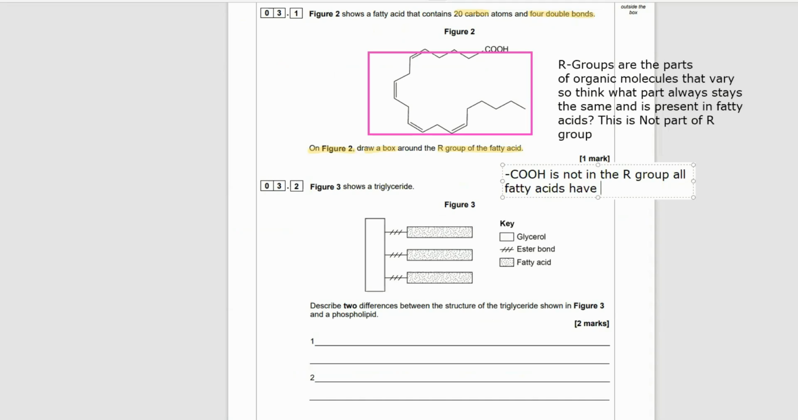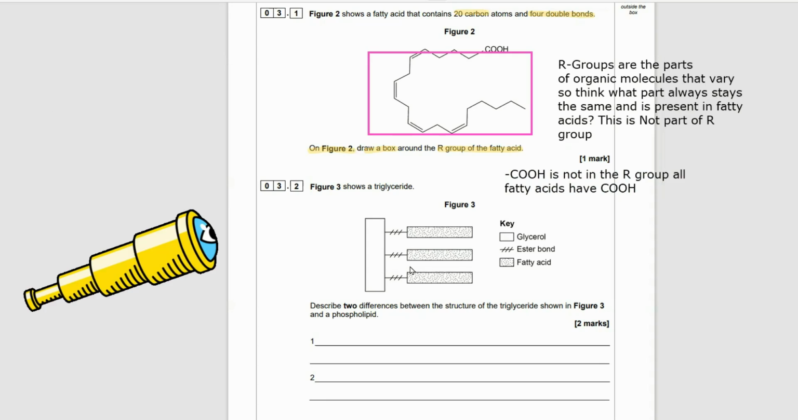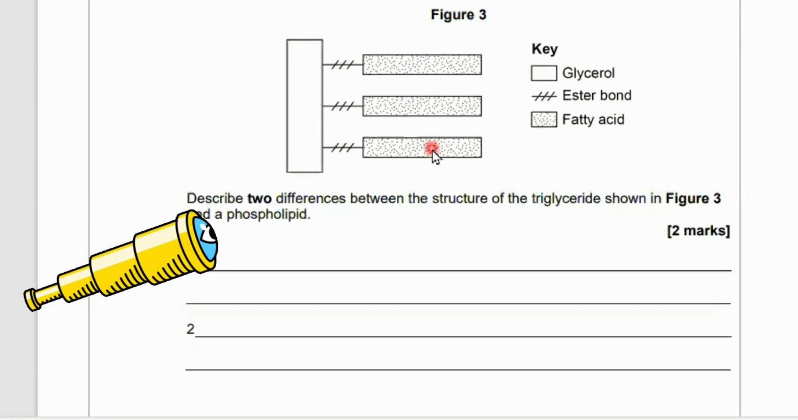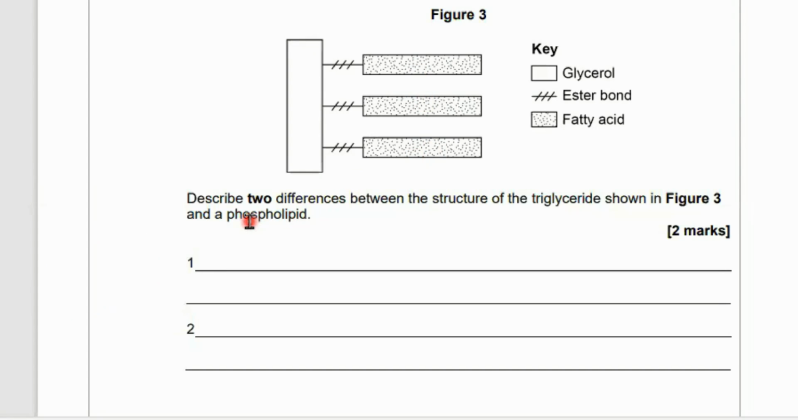All right, let's crack on and have a look at question 3. We'll zoom in a little and get closer on this question. Remember to pause the video and have a go. Figure 3 here shows a triglyceride. You can see we've got a key telling us that we have a glycerol, 3 ester bonds, 3 fatty acids. Describe 2 differences between the structure of the triglyceride shown in figure 3 and a phospholipid. So this is quite easy. We just want any 2 differences.